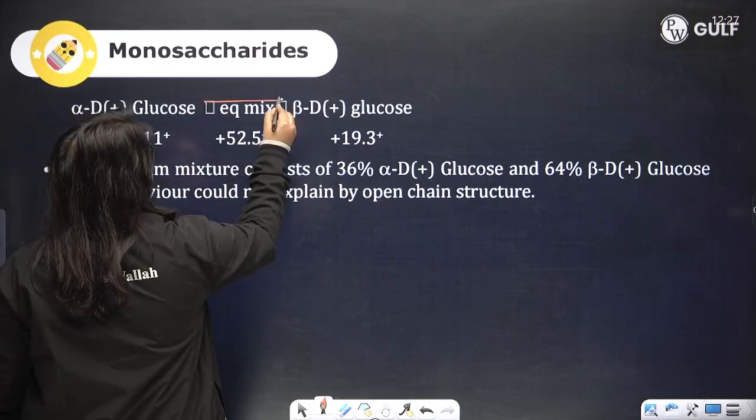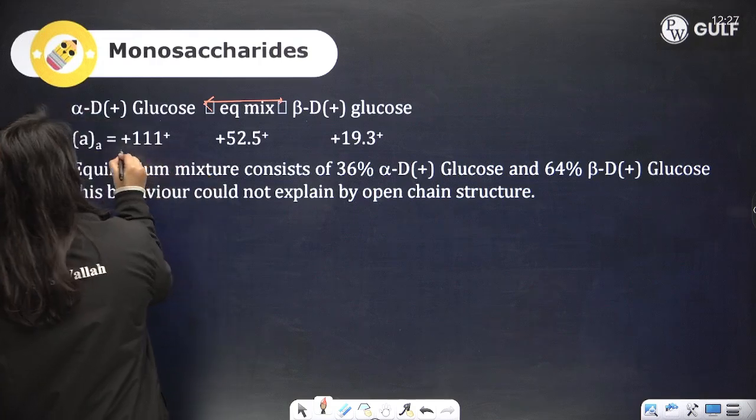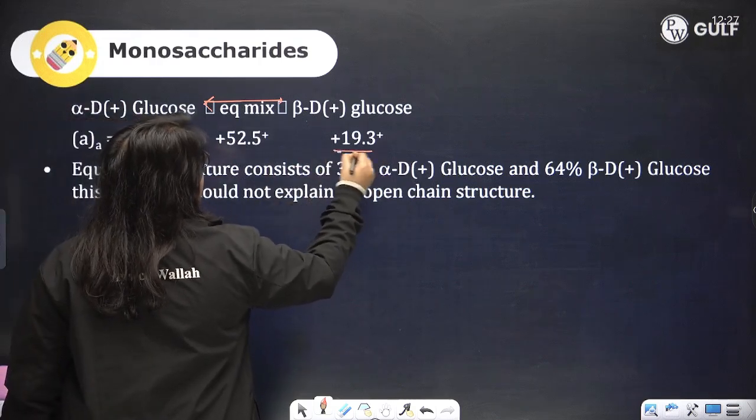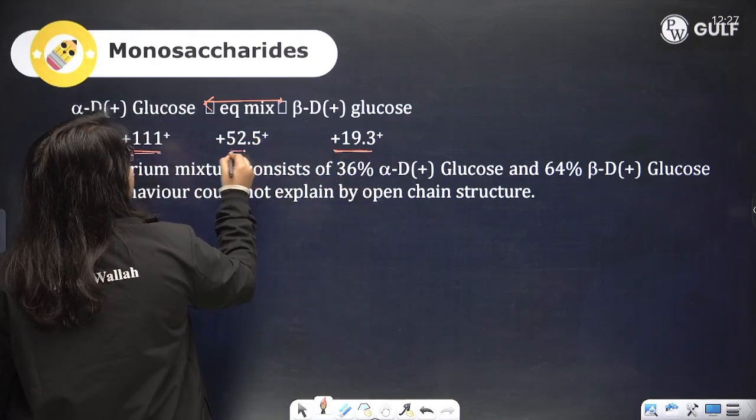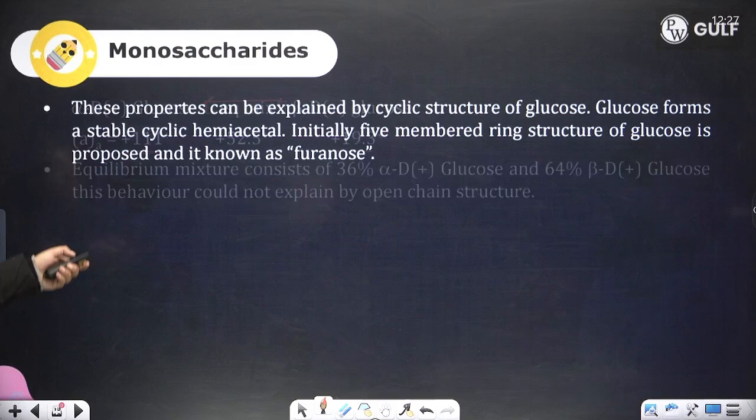This is the equilibrium mixture. Alpha glucose is plus 111, beta is plus 19.3, and at equilibrium it is at plus 52.5, which is intermediate. So this is mutarotation.